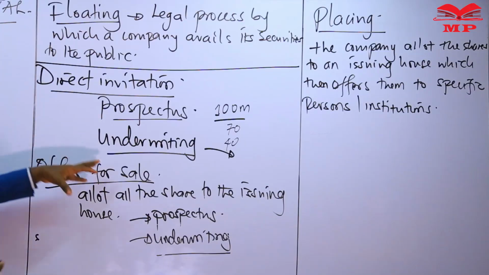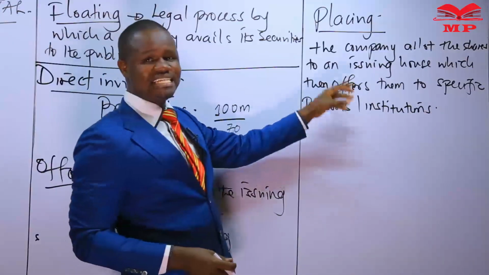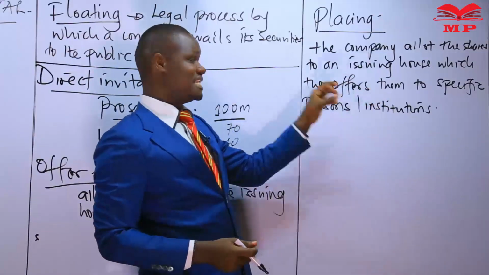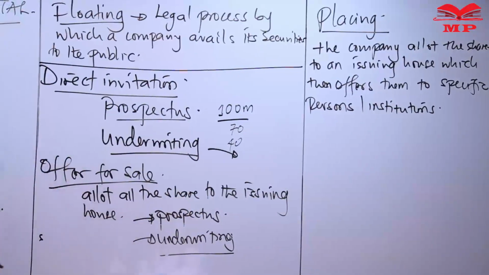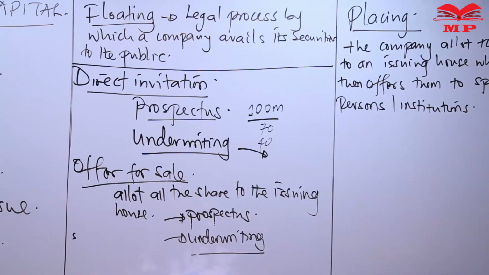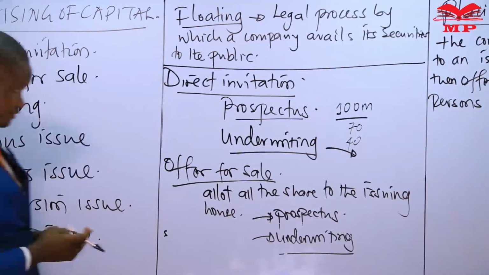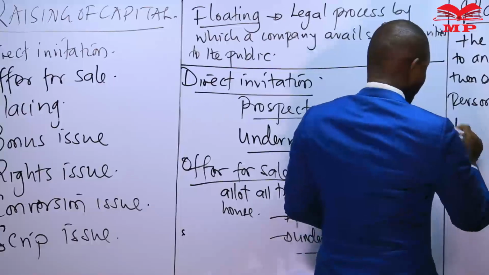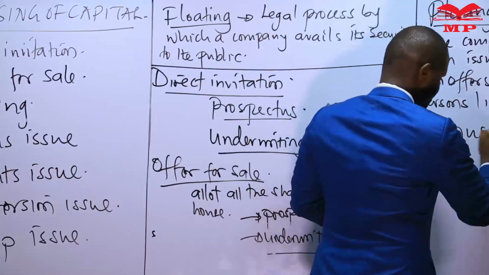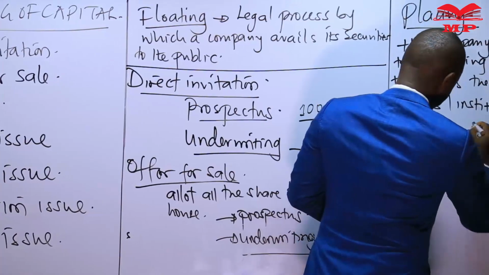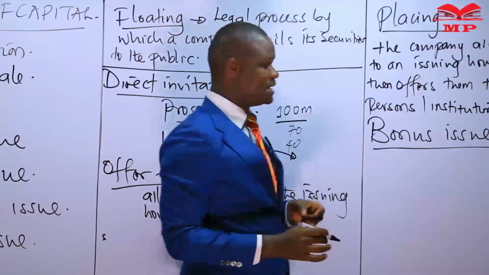If you look at these three options, the companies were targeting outside sources to increase their share capital. In the remaining sources, the company will be targeting internal sources to increase its share capital. For instance, a bonus issue. What will be a bonus issue?